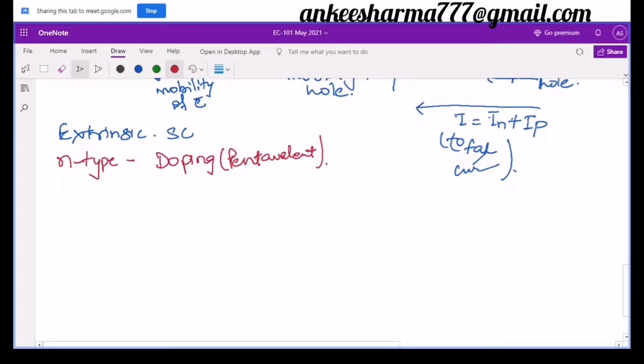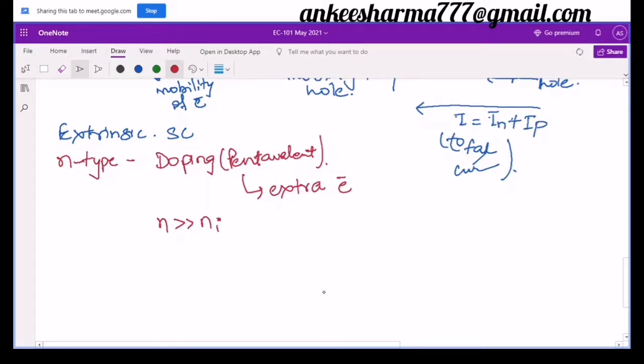Right. So in the pentavalent impurities, we have seen we have extra electrons, as we have 5 electrons over there, due to which 4 are bonded with the other silicon atoms and 1 is free. So what is going to happen with this extra electron? Due to this extra electron, the number of n, or the electrons, will be very greater than the intrinsic concentration.